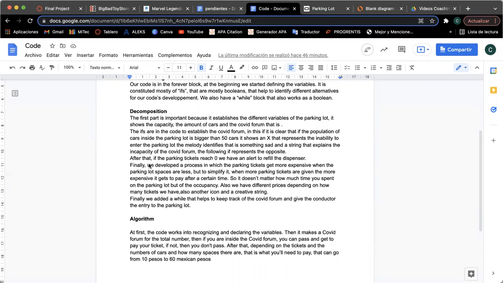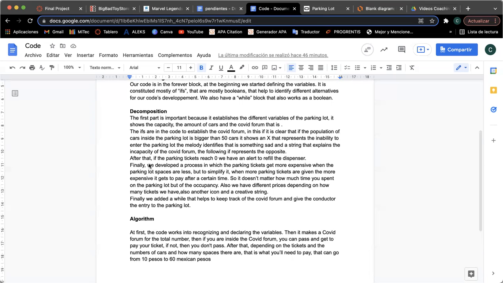Finally, we developed a process in which the parking tickets get more expensive when the parking lot space is shorter. But to simplify it in our code, the more parking tickets are given, the more expensive it gets to pay after a certain time. So it doesn't matter how much time you spend in the parking lot, but the occupancy. Also, we have different prices depending on how many tickets we have, and also another icon and a creative string come after it. Finally, we added a while that helps to keep track of the COVID form and to give the conductor the entry to the parking lot.